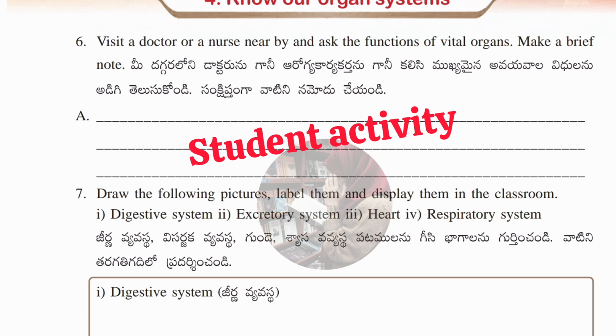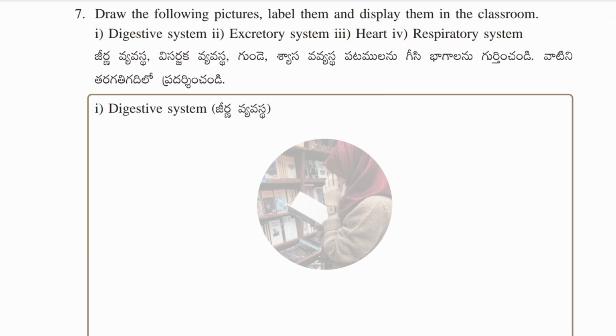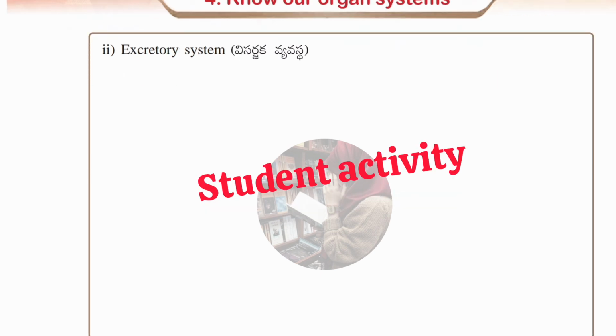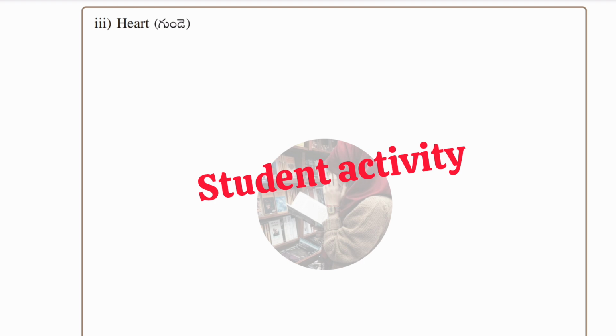Let's see the seventh question, which is: draw the following pictures and label the parts and display them in the classroom. First diagram will be the digestive system, next the excretory system, next the heart, and then the respiratory system. Here, four diagrams you need to draw carefully and neatly. You have to color them, label the parts, and paste all these four diagrams in a chart and submit it to your particular subject teacher, meaning your EVS teacher. So this is an activity. Please do it by yourself.